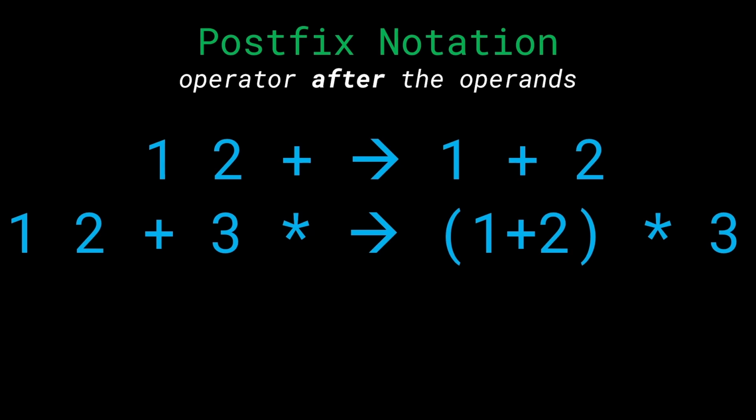What we have done is 1 plus 2 inside of brackets that needs to be resolved first, and then we'll do times 3. Do you notice something? If we go back the other way around, we have figured out a way to write these bracketed expressions as non-bracketed ones. That is, 1 plus 2, which had to be resolved first and was present inside of the brackets, we found a way to write that without using the brackets. How nice is that? We were able to figure out a way to unambiguously write this expression.